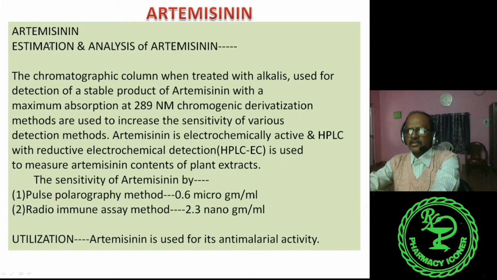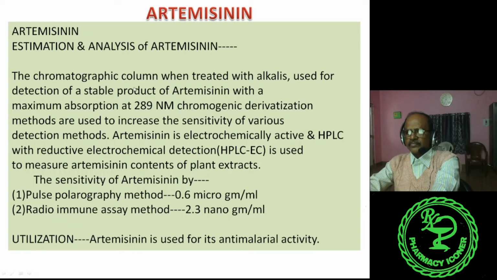Then estimation and analysis of artemisinin. The chromatographic column, when treated with alkalis, is used for detection of a stable product of artemisinin with a maximum absorption at 289 nanometer. Chromogenic derivatization methods are used to increase the sensitivity of various detection methods.